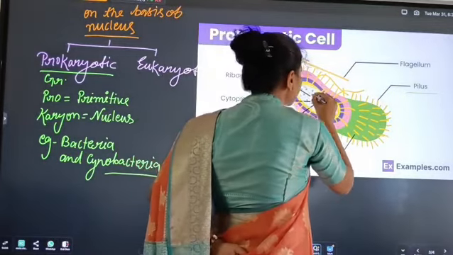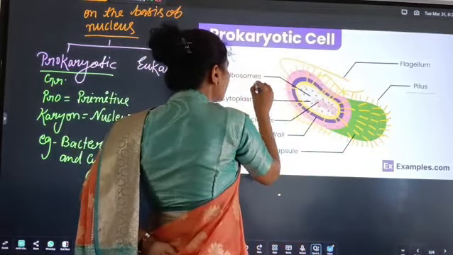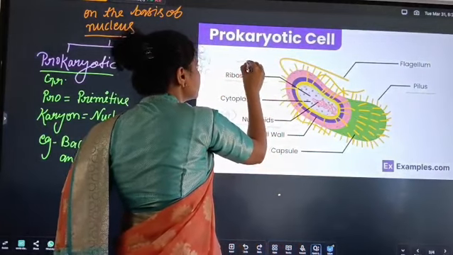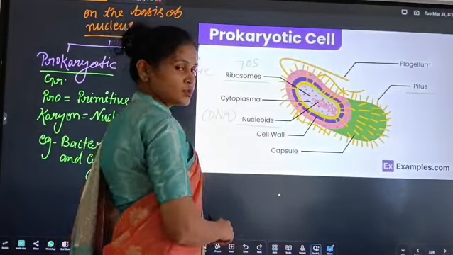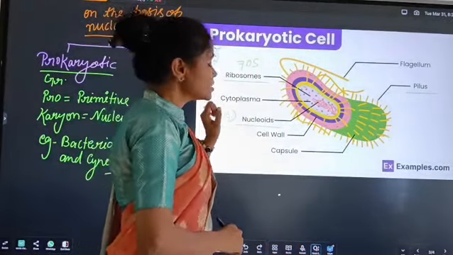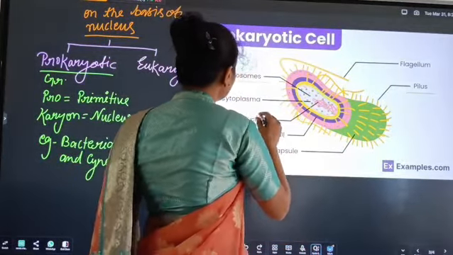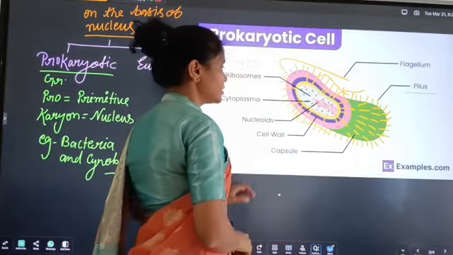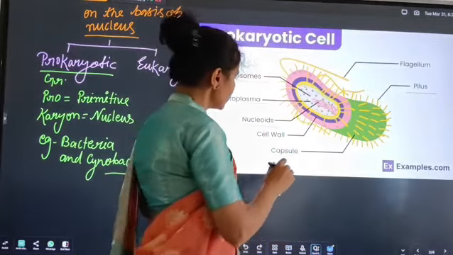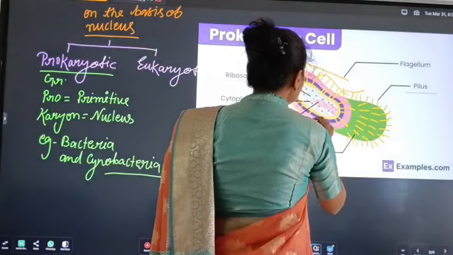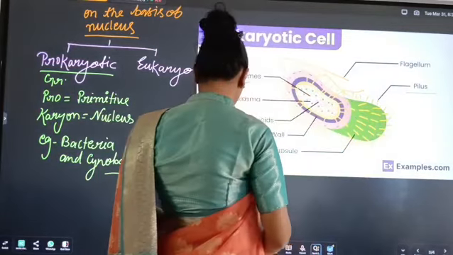Bacterial cells also contain their own ribosomes, and these are 70S ribosomes, which are responsible for protein synthesis. This liquid gelatinous substance is called cytoplasm, and the outer covering is called the cell wall.